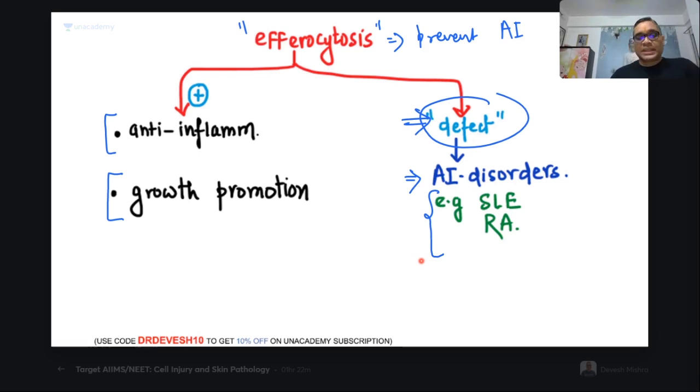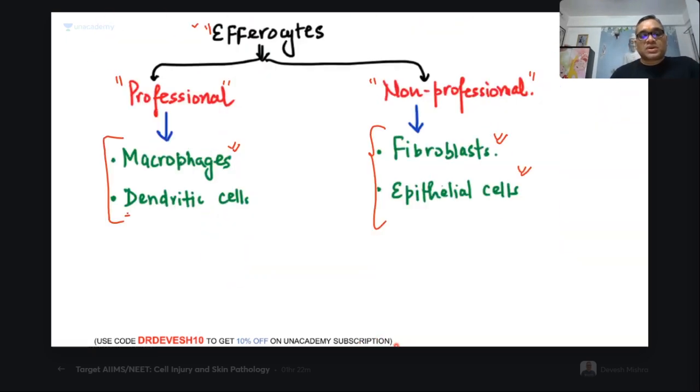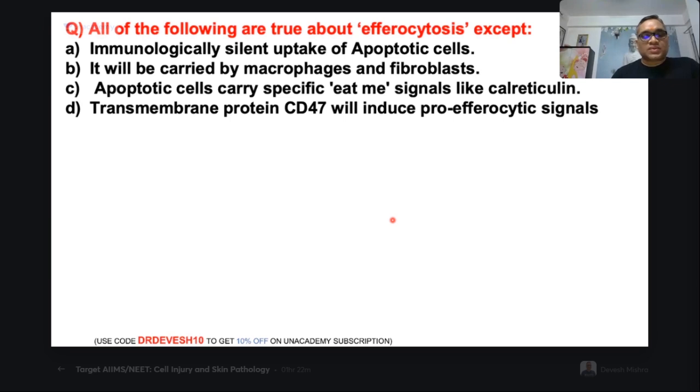The examiner may ask a question, right? Now come to the question. How are we going to solve this question? One by one, you tell me, which one is true or false? Option A, immunologically silent uptake of apoptotic cell, true or false?